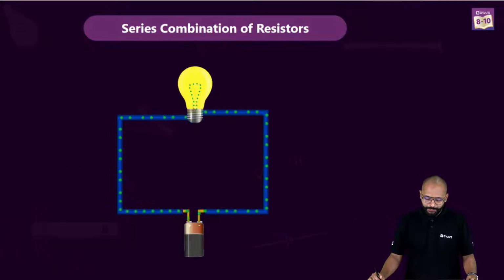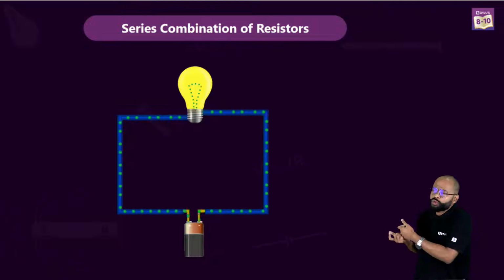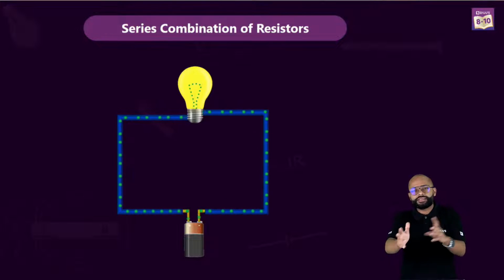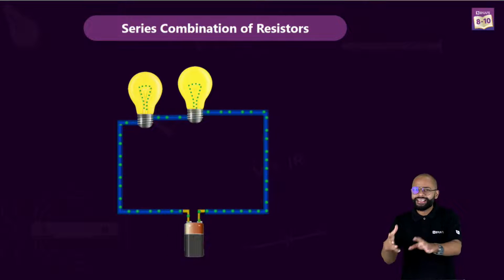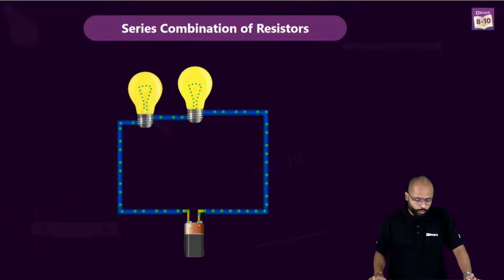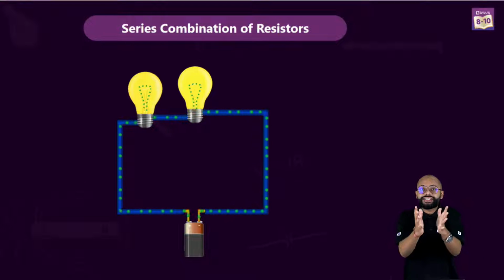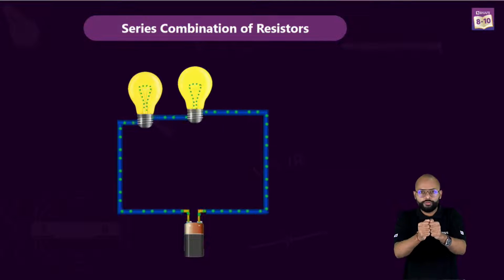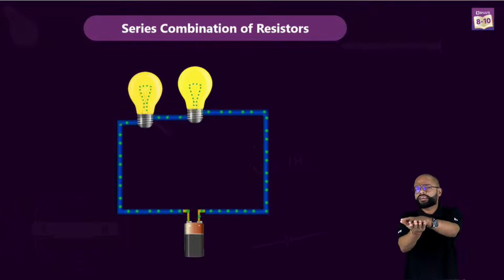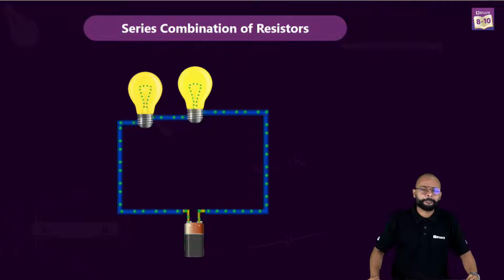So what is happening? When you add one more resistance, I'm adding one more bulb. A bulb is nothing but a resistance for you. Maybe it's a fan, maybe it's any electrical equipment which is drawing current. It's a resistance for you till now. When you put one more resistance, the flow of electrons is reduced, which means current is getting reduced. What was current? We had this definition in the first session. Come on. Current was?